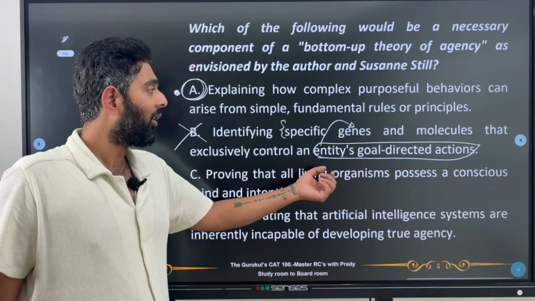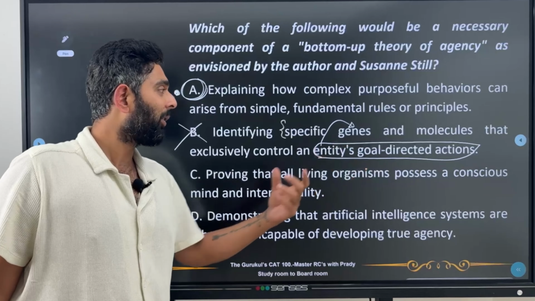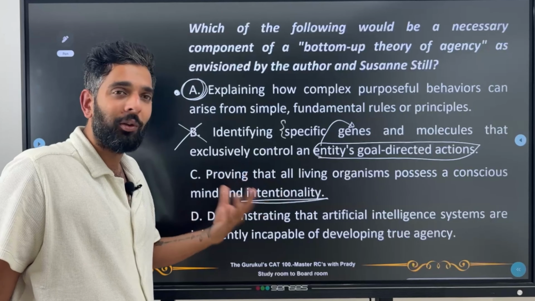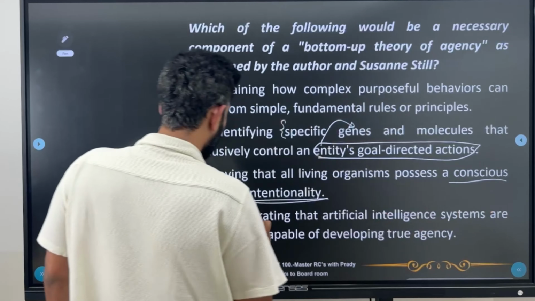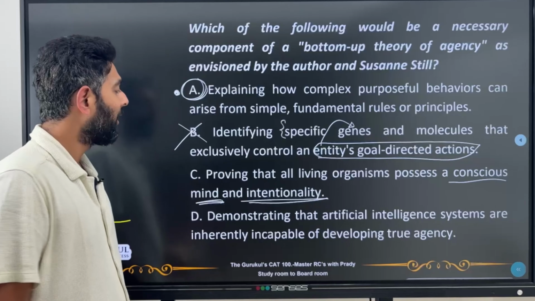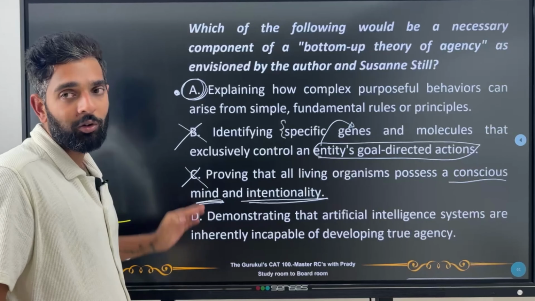C, proving that all living organisms possess conscious mind and intentionality. Nowhere did we talk about the intentionality of things. In fact, when we are talking about AI and some intelligent machines, we know that they don't have a conscious mind, right? So in that case also we are talking about agency, we are talking about the bottom-up processes. So how can this be our answer? So this should not be the answer.